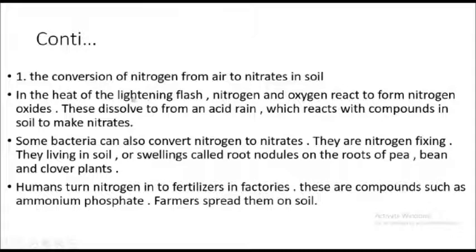So the heat of the lightning flash helps nitrogen and oxygen to react together. These two elements combine to form nitrogen oxide. So this is a compound. Nitrogen oxide is a compound from the combination or reaction between nitrogen and oxygen.